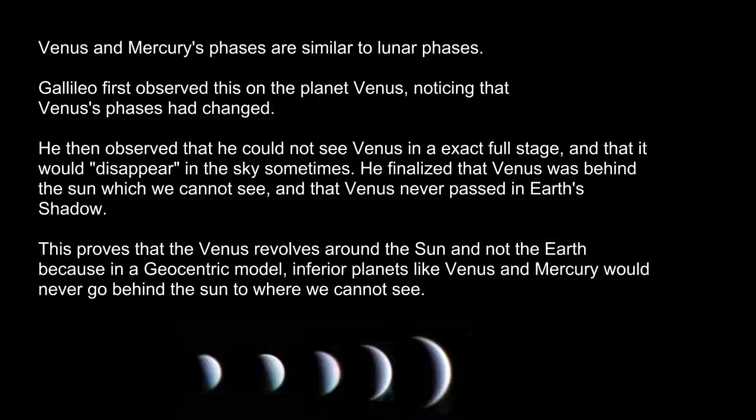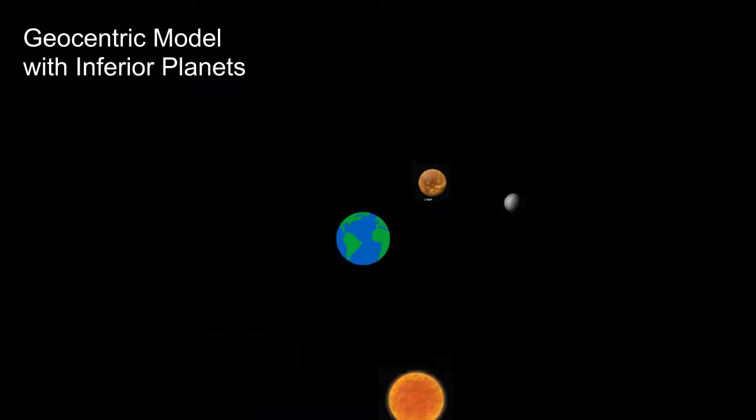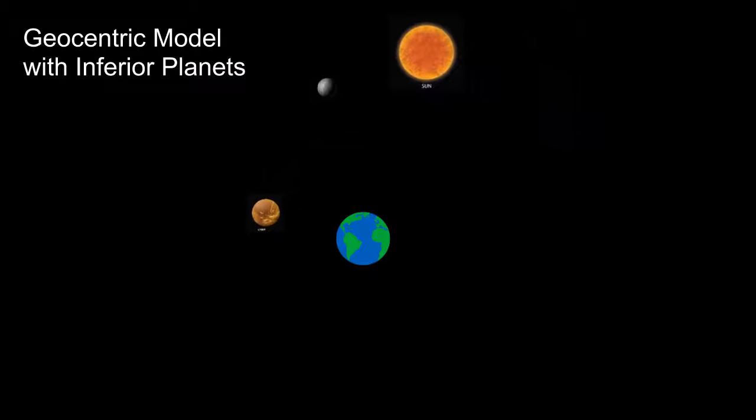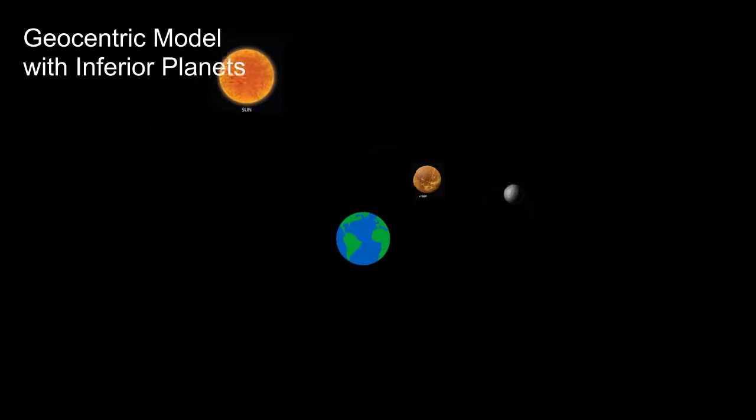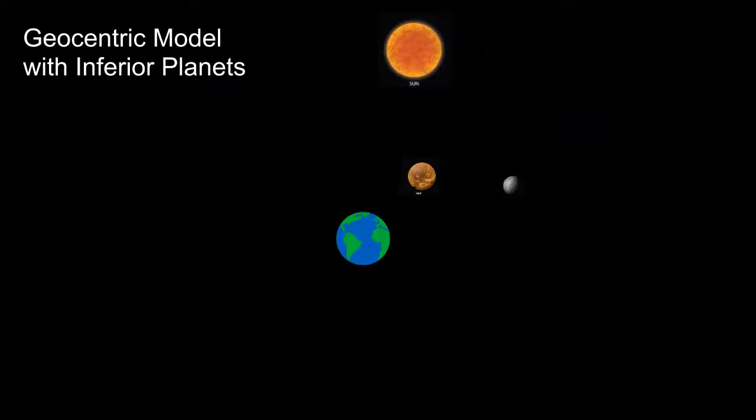What he couldn't see was these planets in an exact full phase, and sometimes they would disappear in the night sky. This led Galileo to believe that this was due to Venus and Mercury being behind the Sun. This cannot happen in the geocentric model. Just take a look at this model. Nowhere in the planets' revolution do they go behind the Sun. This further explains that the geocentric model would not work because of this piece of evidence found by Galileo himself.